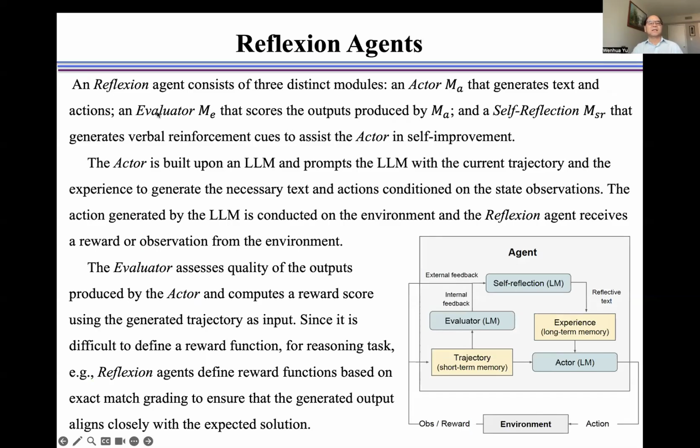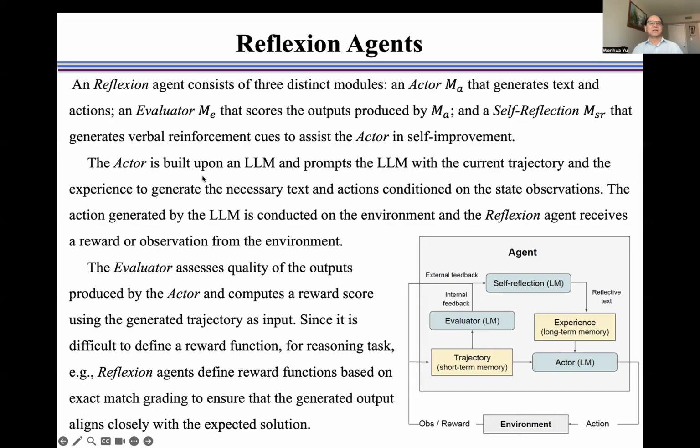And the Reflexion agent consists of three distinct modules, namely an actor M_A that generates text and actions, an evaluator M_E that scores the output produced by M_A, and self-reflection M_SR that generates verbal reinforcement cues to assist the actor in self-improvement, as shown here.